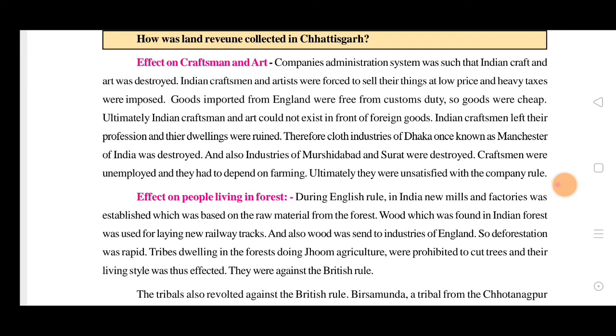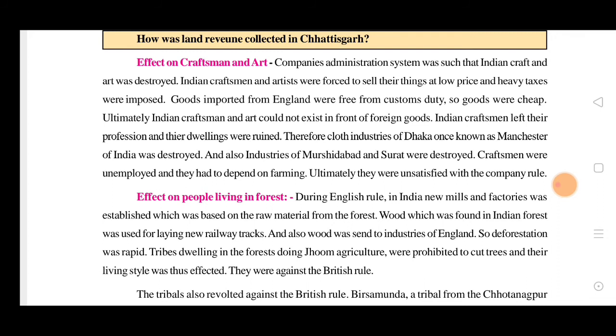Ultimately, Indian craftsmen and art could not survive in front of the foreign goods. What came from foreign countries was very cheap, and no tax was put on it. So many were buying the outside goods, and the foreign traders had more profits, while the Indian craftsmen and artists selling their goods were at a great loss. They had more problems selling and no other options. Therefore, the cloth industry of Dhaka, once known as the Manchester of India, was destroyed.